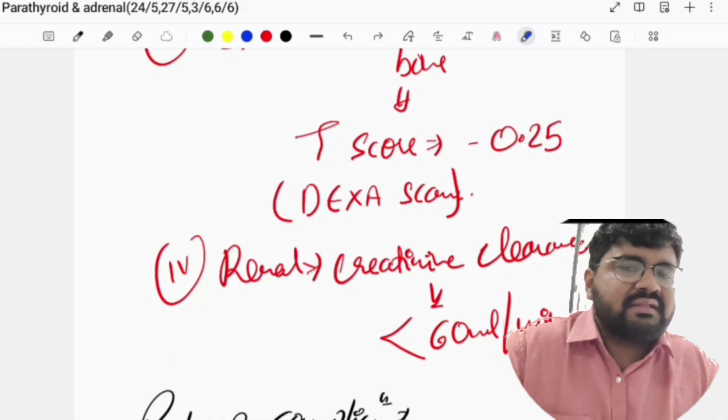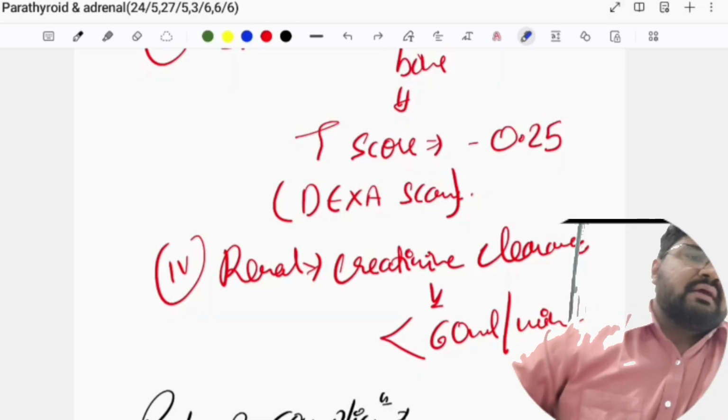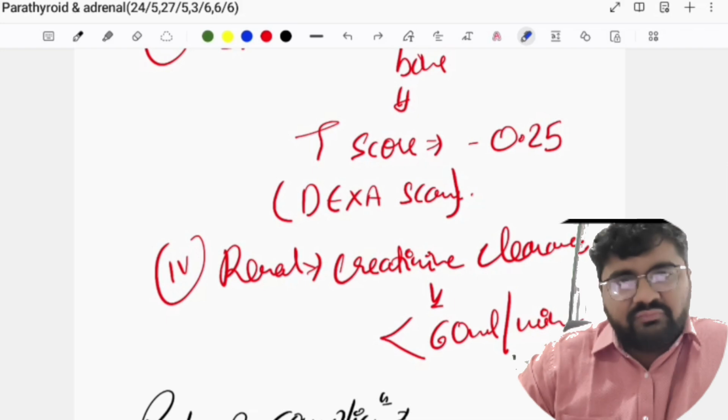Why? Because we know the external laryngeal nerve supplies which muscle of the vocal cord? Cricothyroid. Okay, it supplies cricothyroid, and what is the function of cricothyroid? Tensor of the vocal cord.